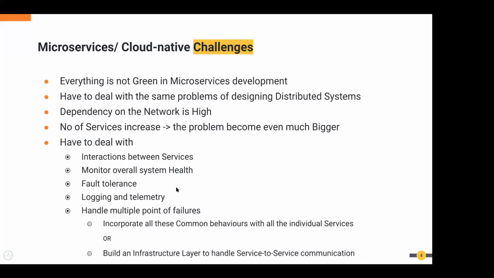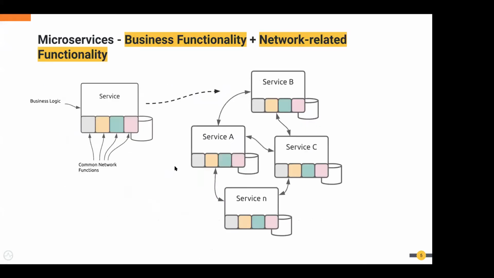The solution is either to have these network related functionalities built into your service, or to have a different infrastructure layer which extracts those common network functionalities so that we can reuse them. Definitely the first approach is going to cost you a lot of money, time and effort, and add a lot of complexity.